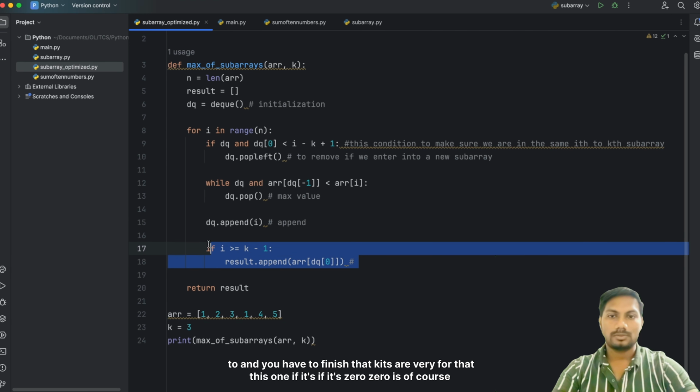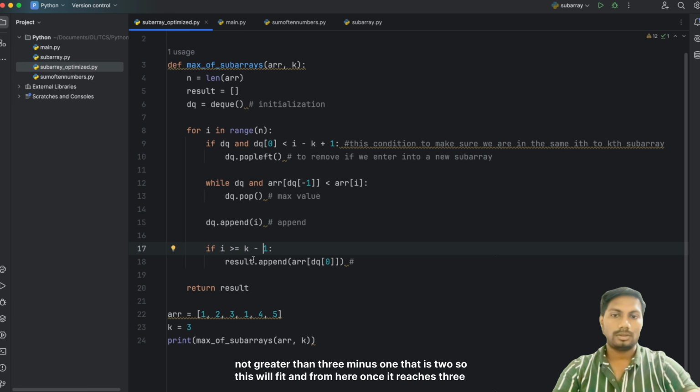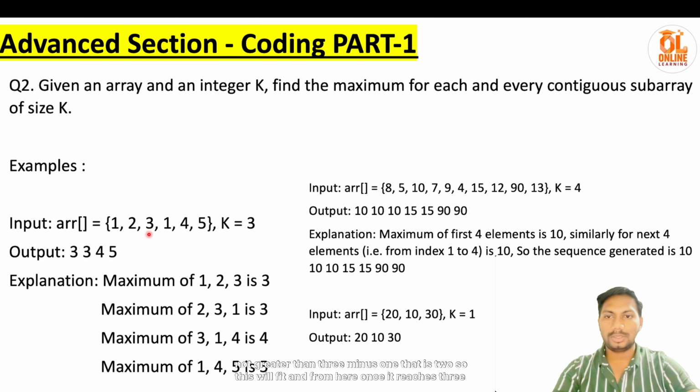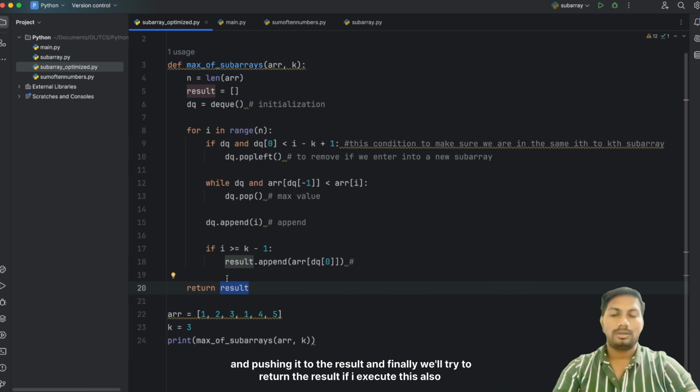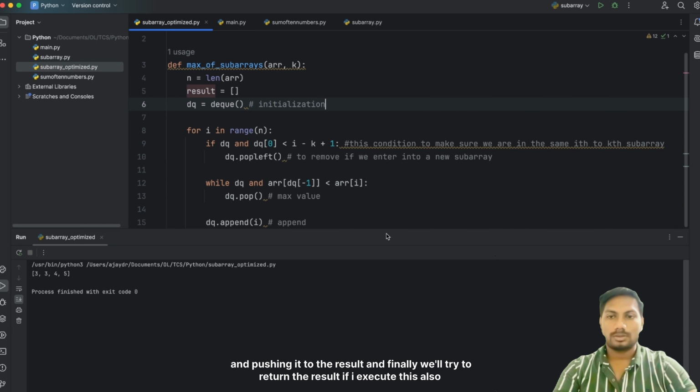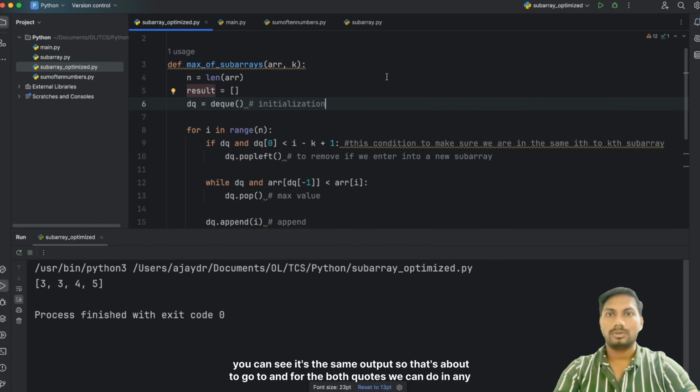For that, if it's 0, it is of course not greater than 3 minus 1, that is 2, so this will fail. And from here, once it reaches 3, that means the one subarray is done. Then it will start pulling elements from the DQ and pushing it to the result, and finally we'll return the result. If I execute this, you can see it's the same output.